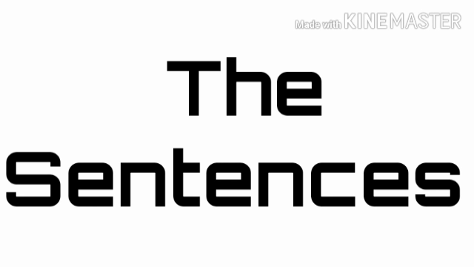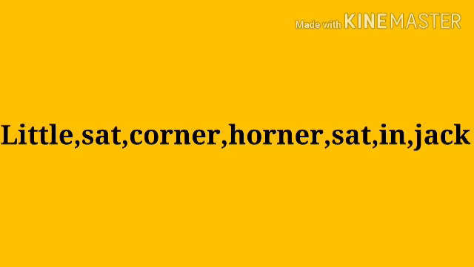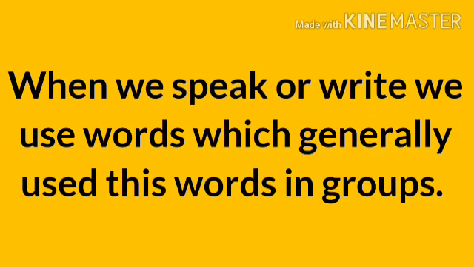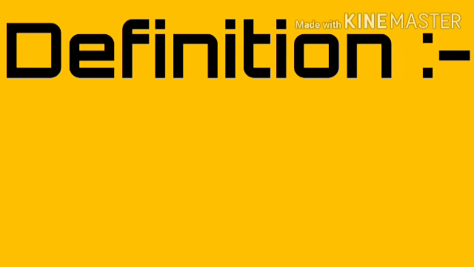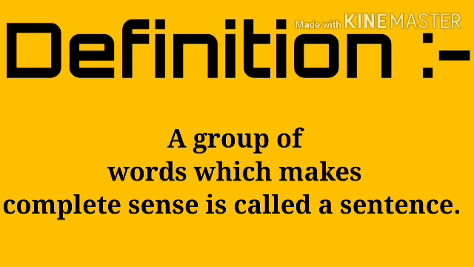First, let us understand it through the example. Some words are given here. See it carefully, children. Little, Jack, Horner, sat in a corner. Now, children, let's understand this, that when we speak or write, we use words. We generally use these words in groups. So, the definition of sentence is that a group of words which make complete sense is called a sentence.